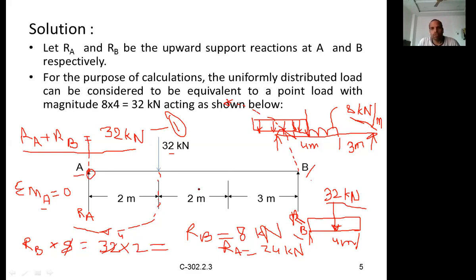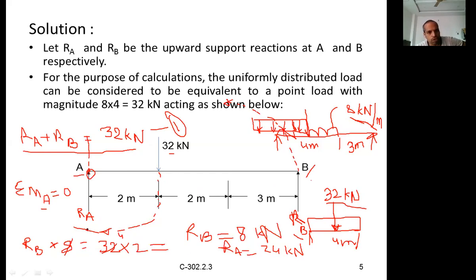That means if the magnitude is less, the line of action of the resultant will be closer to that load. In this case also it is just like two upward forces, and this force of 24 kilonewtons is like the resultant.